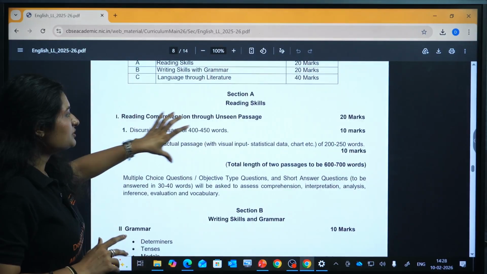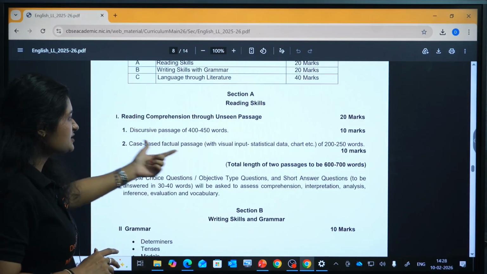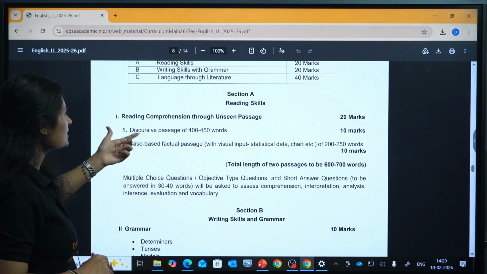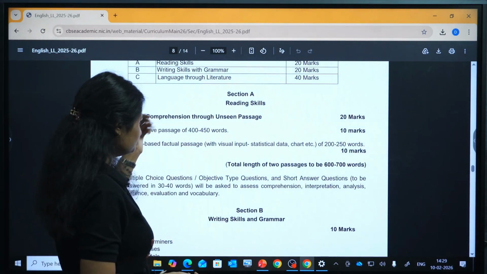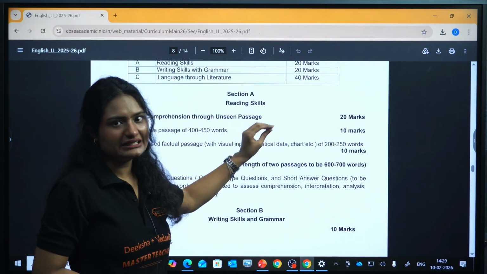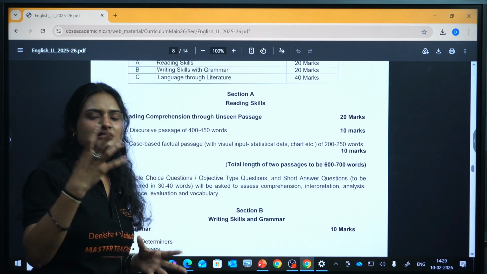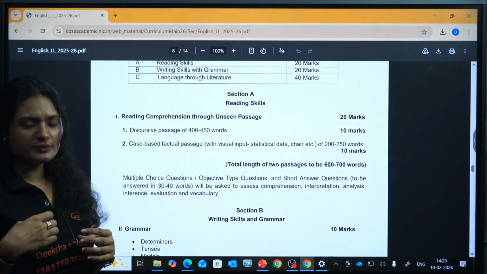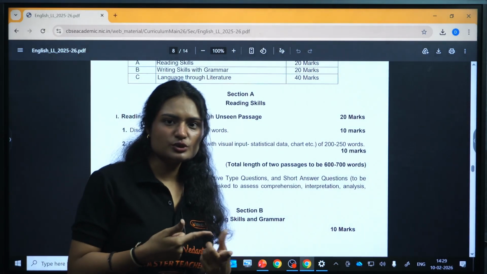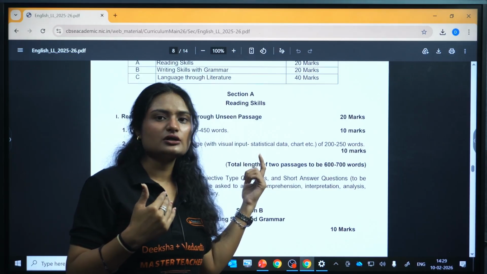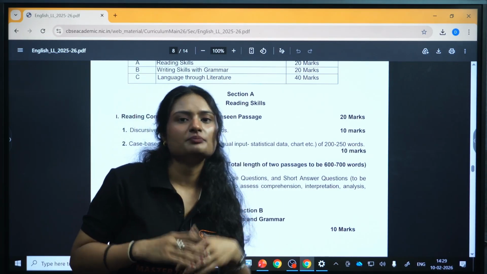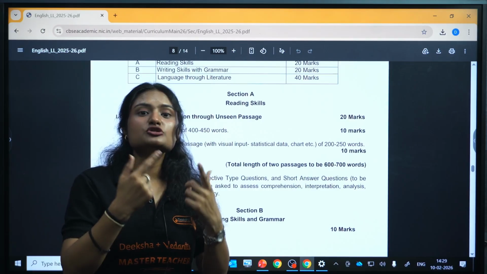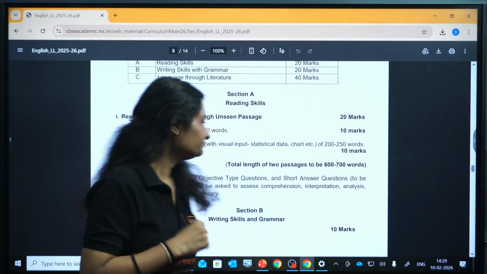So, initially from the reading comprehension, you will be getting a case-based factual passage and a discursive passage, okay? Both will be passages carrying 10 marks each, and you will be asked to answer the questions that are written below the passage, okay. So, whenever you are answering these kinds of questions, what you should do is read the questions first and then read the reading comprehension, and thus you will be able to figure out which answer to look for.